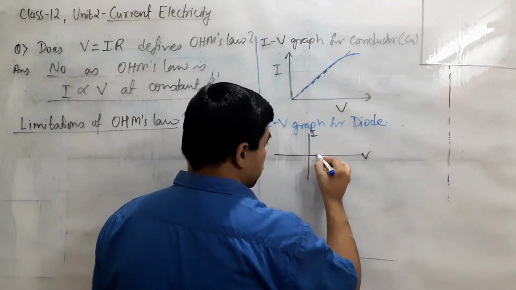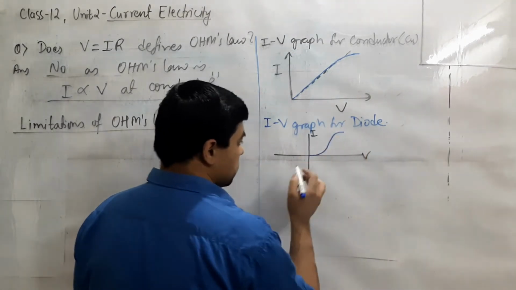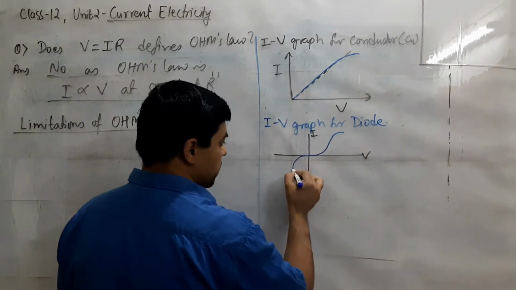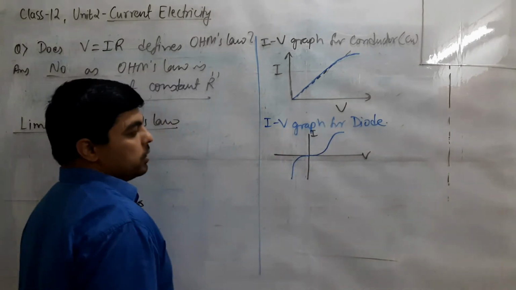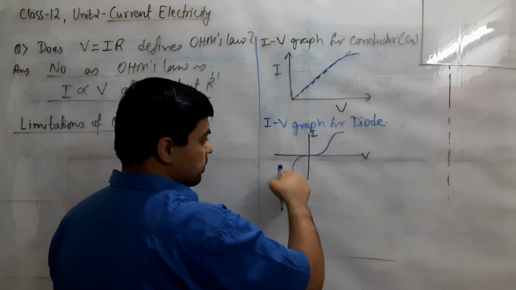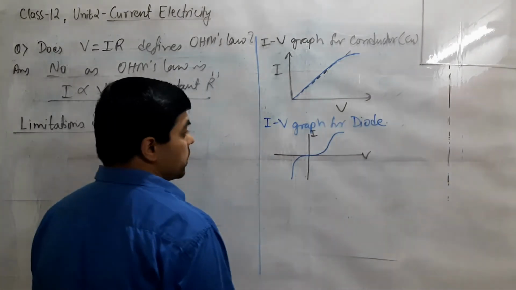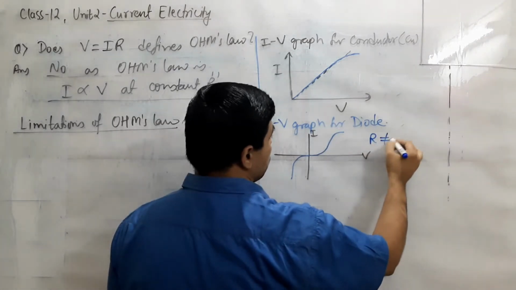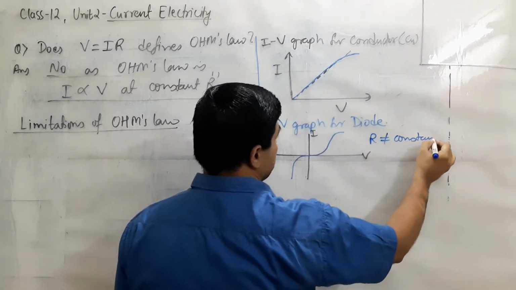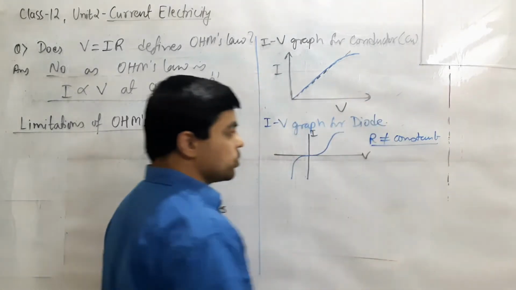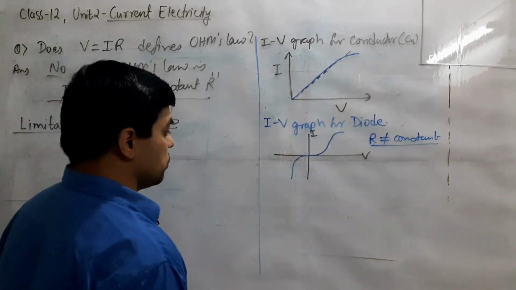This again shows a curve between I and V. The value of R is not constant here, and hence Ohm's law is not valid in this case also.